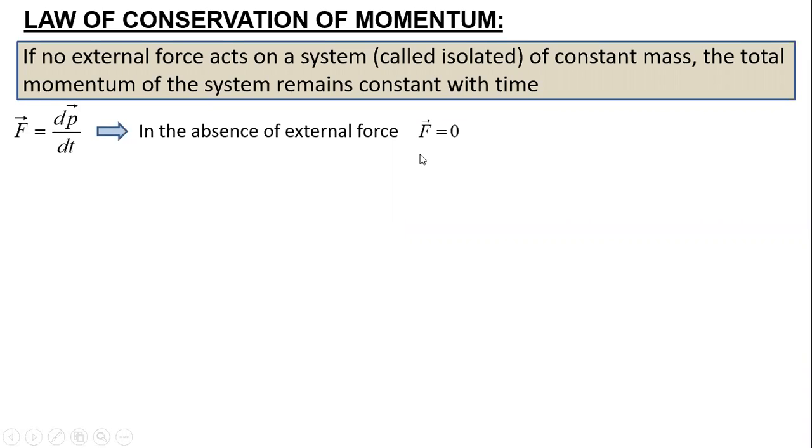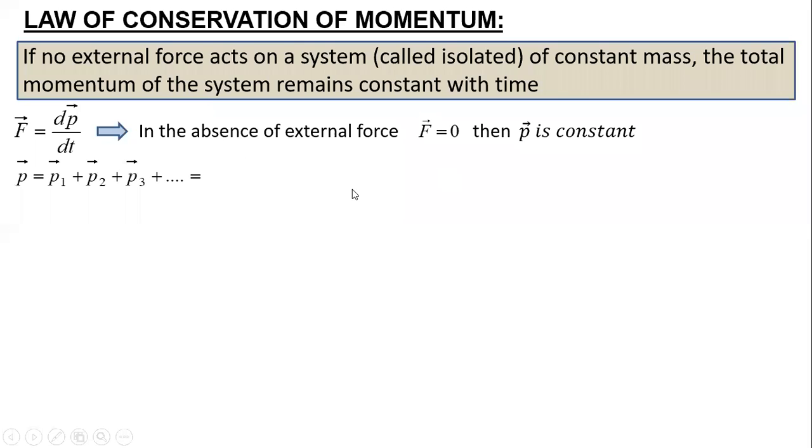When the function is a constant. The derivative is 0 when it acts on a constant number. That means if P is constant, then we can say force is 0. So that is the relation to conservation of momentum.